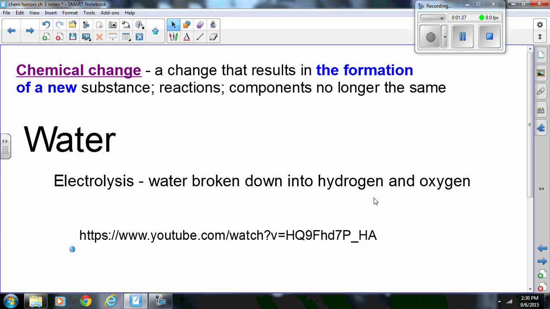And a good example is still water. So if you take H2O and you break it down into hydrogen and oxygen, these are two gases, which are different from when they are combined as water. So this is a chemical change because you do not have what you started with.